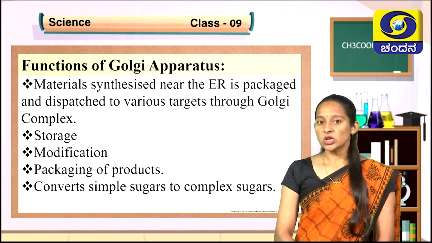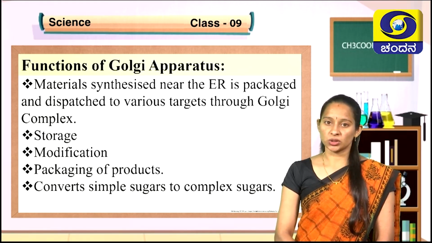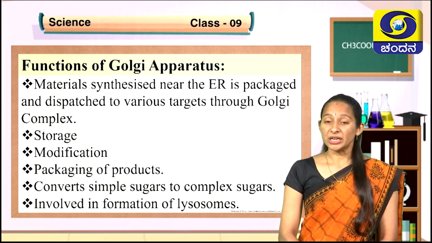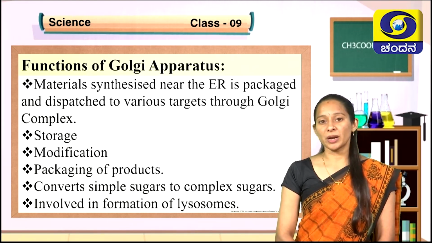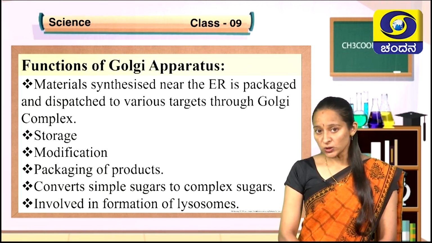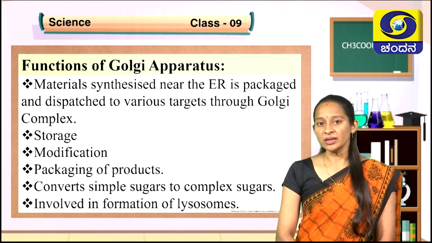Golgi apparatus also helps in converting some simple sugars into complex sugars. These Golgi apparatus receives material synthesized by endoplasmic reticulum and packs and forms lysosomes that plays very important role in the cell.